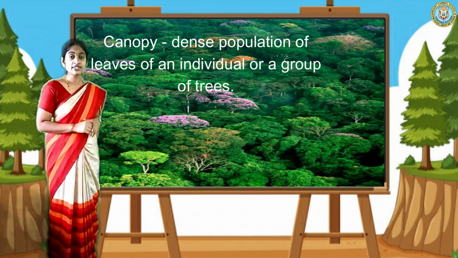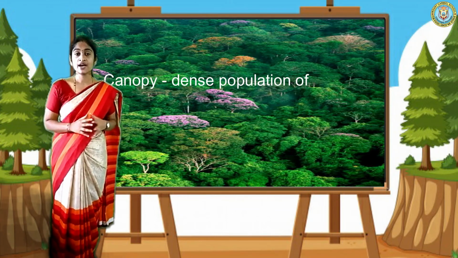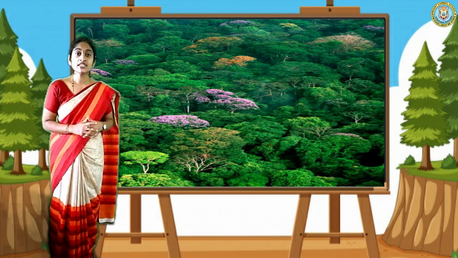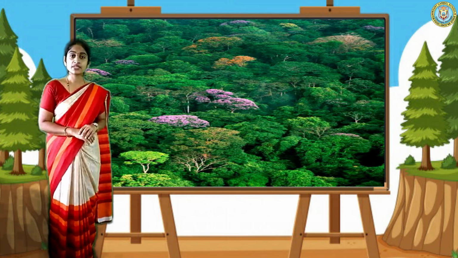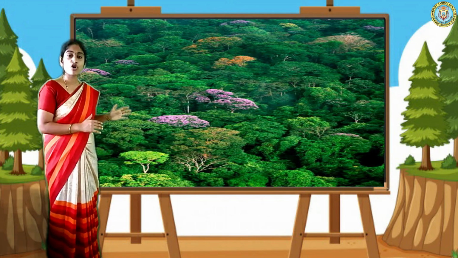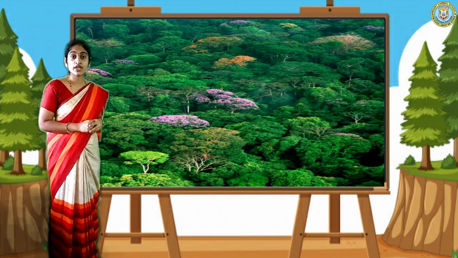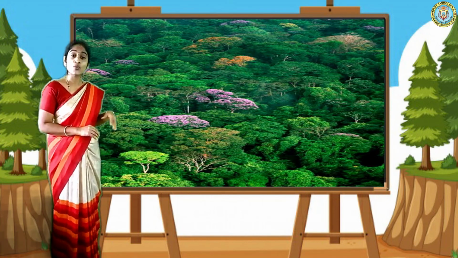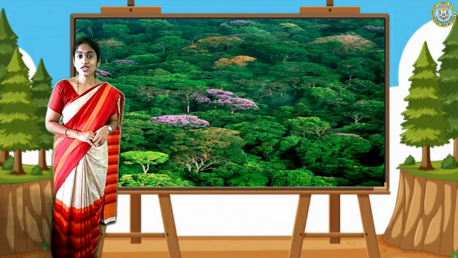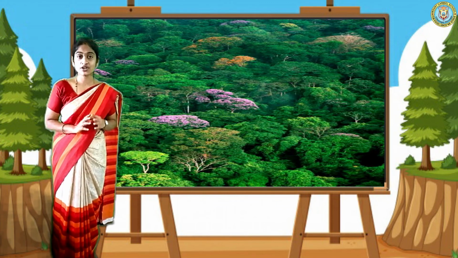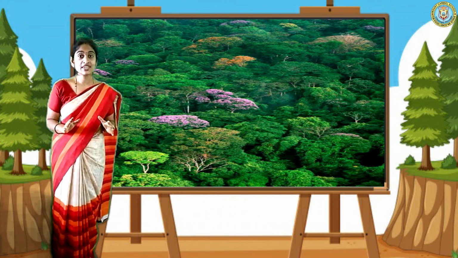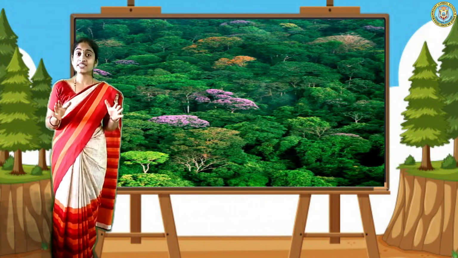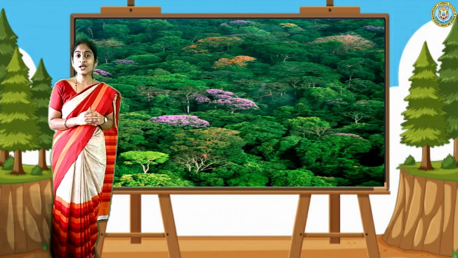And such areas are present in our India, like Arunachal Pradesh, Meghalaya, Assam. In those areas, such rainforests are present. Means dense population of many more trees. Okay, means dense forest we can say. The word is rainforest. Okay, you have to remember this word, rainforest. Where are the rainforests found in our India? Arunachal Pradesh, Assam, Meghalaya, like this.